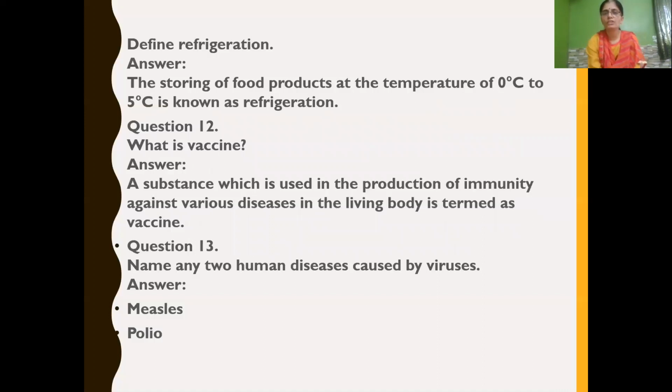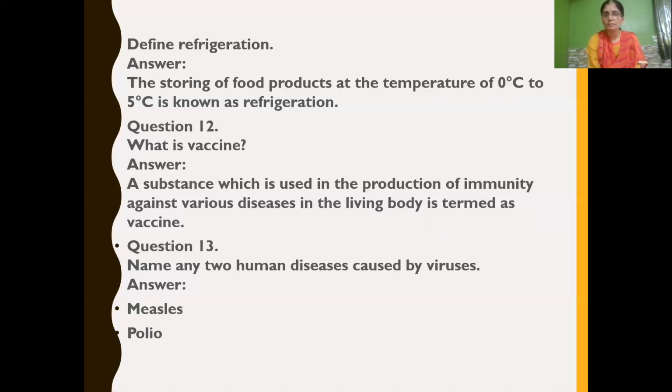Define refrigeration. What do you mean by refrigeration? The storing of food products at the temperature of 0 degrees Celsius to 5 degrees Celsius is known as refrigeration. We keep food in the refrigerator in order to preserve food from getting spoiled by microorganisms, isn't it? So that is called refrigeration.